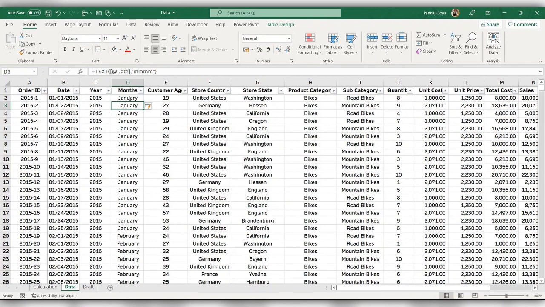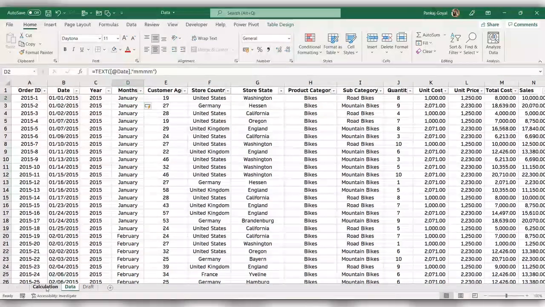Now, this is going to convert the date into the format which I have given, which is MMMM. 4 times M basically stands for the full month name. Similarly, if you have to get the day, you can write DDDD. So it will give you the day of the week like Monday, Tuesday, Wednesday, Thursday, and so on. So our task is done here with the months.